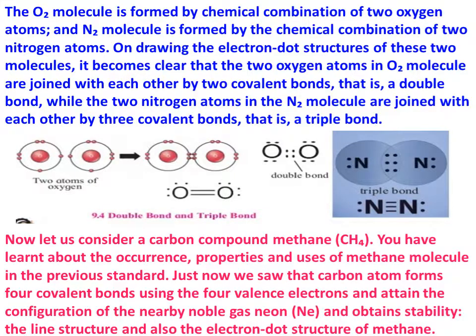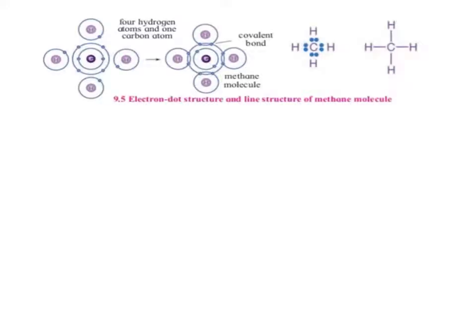So now let us consider a carbon compound, methane. You have learned about the occurrence, properties and uses of the methane molecule in the previous standard. Just now we saw that a carbon atom forms 4 covalent bonds using the 4 valence electrons and attains the configuration of the nearby noble gas neon and obtains stability. The line structure and also the electron dot structure of methane is,